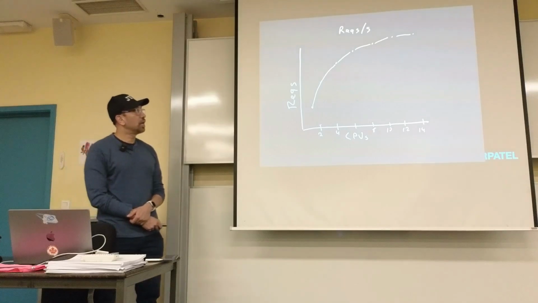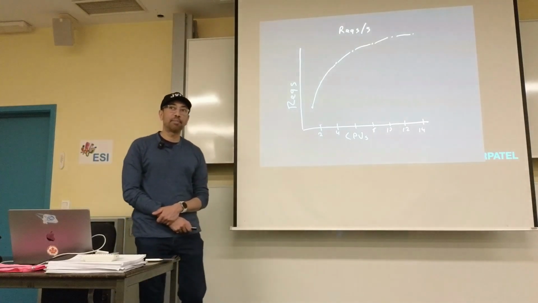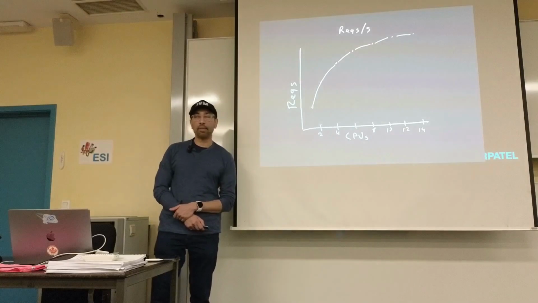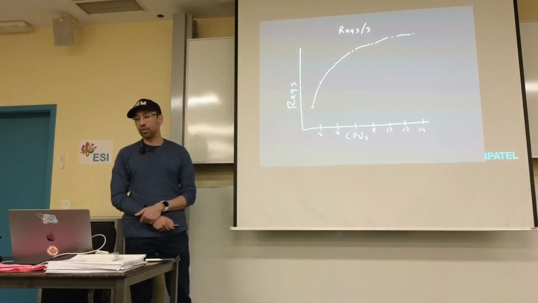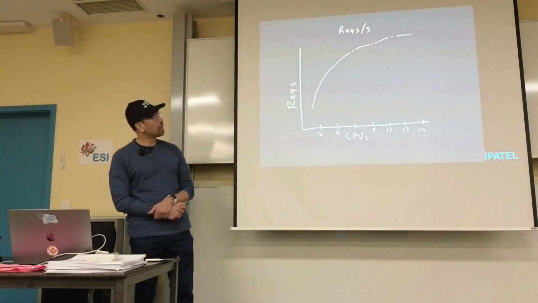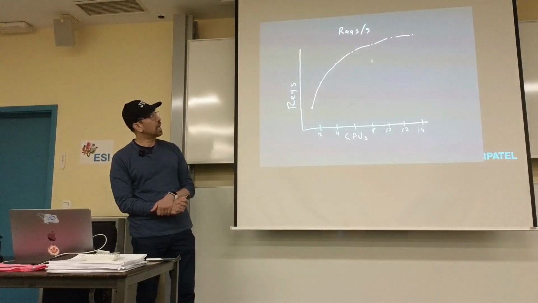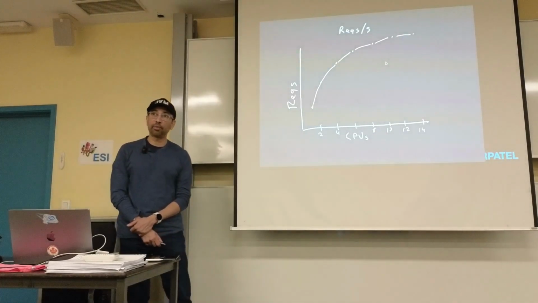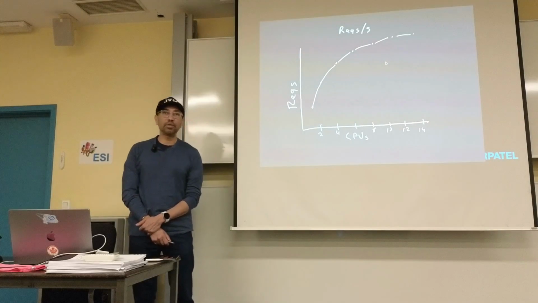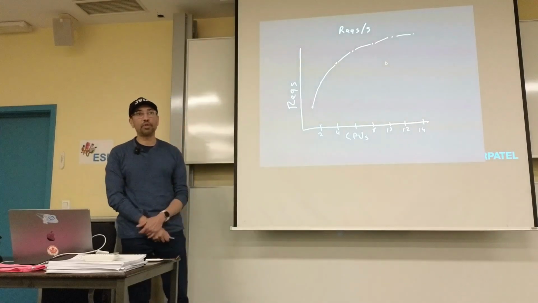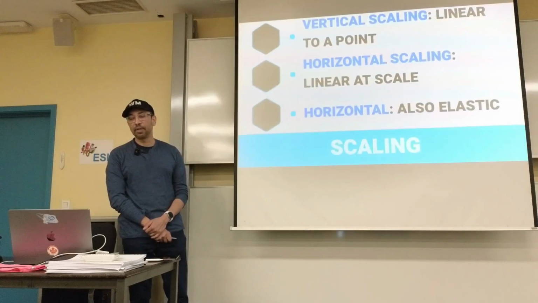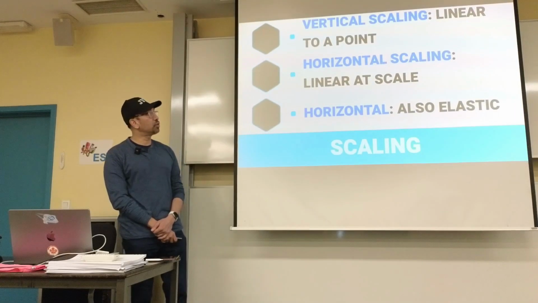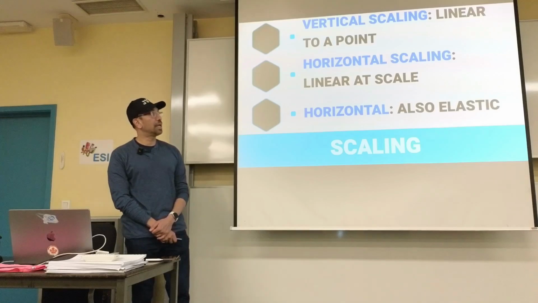And of course, one of the other problems is how fast is the backplane or the virtual backplane on a server that you're running. At some point, you reach this level right here where you're at basically peak efficiency, and the more CPUs you add, you're not necessarily going to be able to support more load, okay? So this is basic scaling, and we've been doing this for years, right? But again, this is just a review to set the stage for some of the other stuff that we're talking about. Vertical scaling, linear to a point. Horizontal scaling, linear at scale, right?